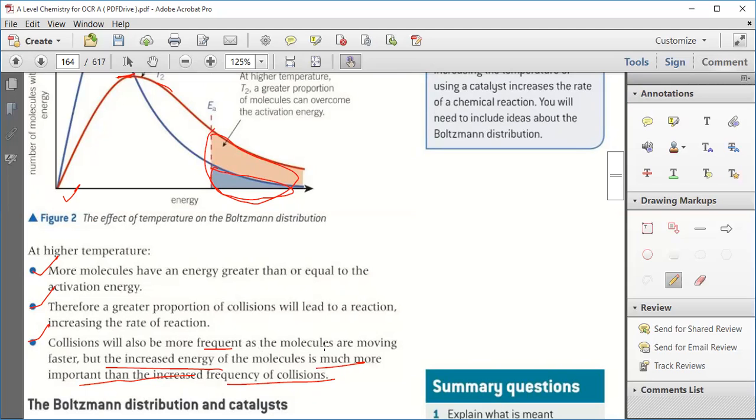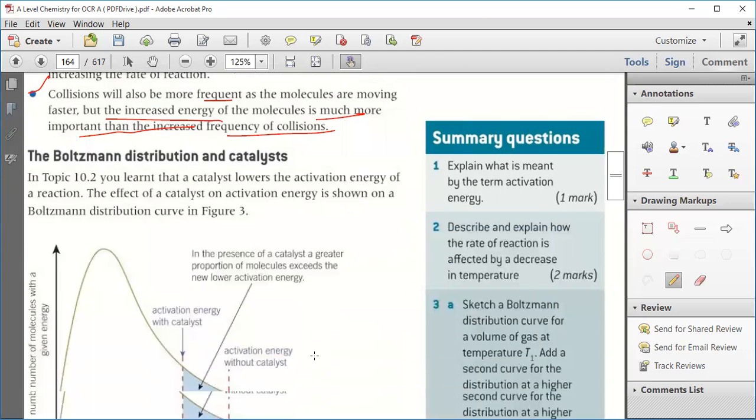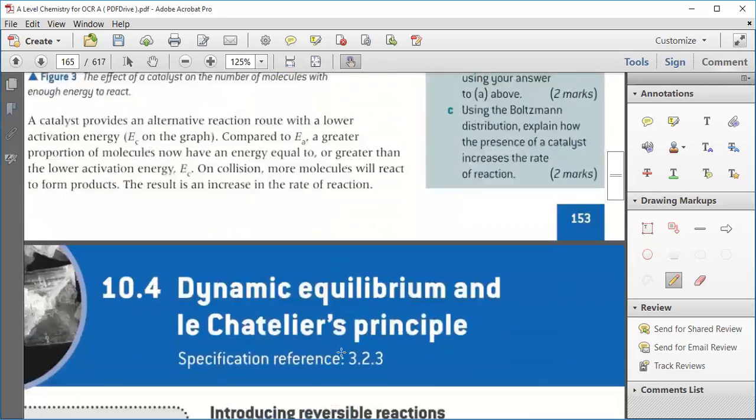Is that point clear? Okay. So we can say that increasing the energy of a collision is much more important than increasing the frequency of the collision. Collision frequency can be increased, but if the collision does not have that much energy, then it is not of any use. It should have energy more than the activation energy. Okay, I think it's finished.